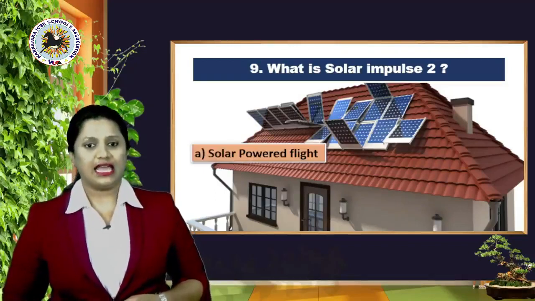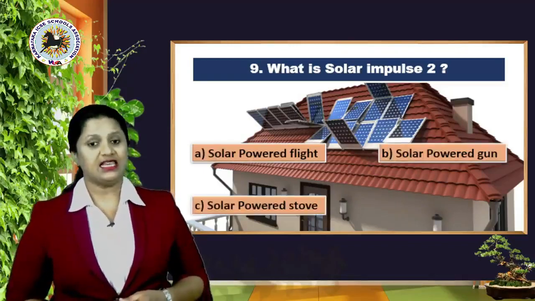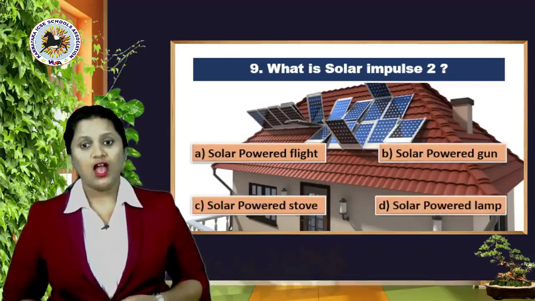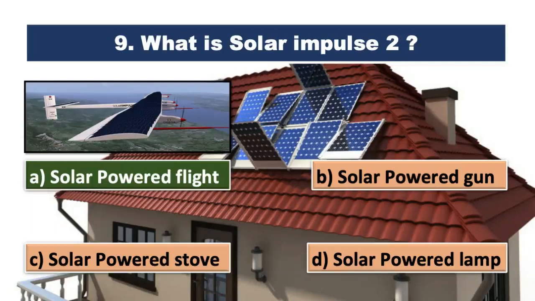Your options are A, solar powered flight? B, solar powered gun? C, solar powered stuff? Or option D, solar powered lamp? Right answer, yes, it's option A, solar powered flight.